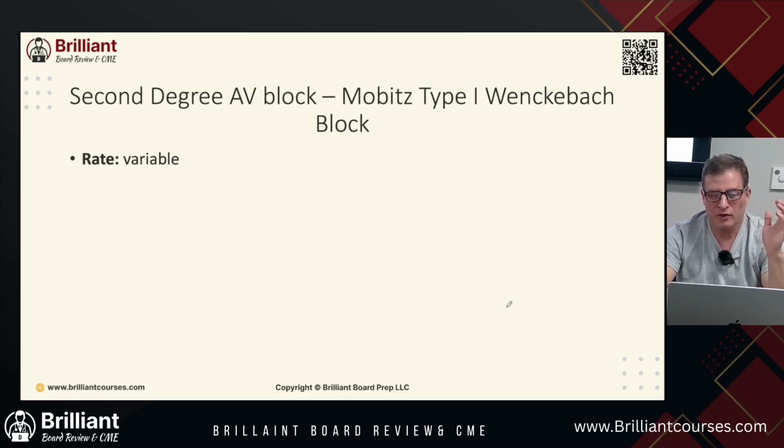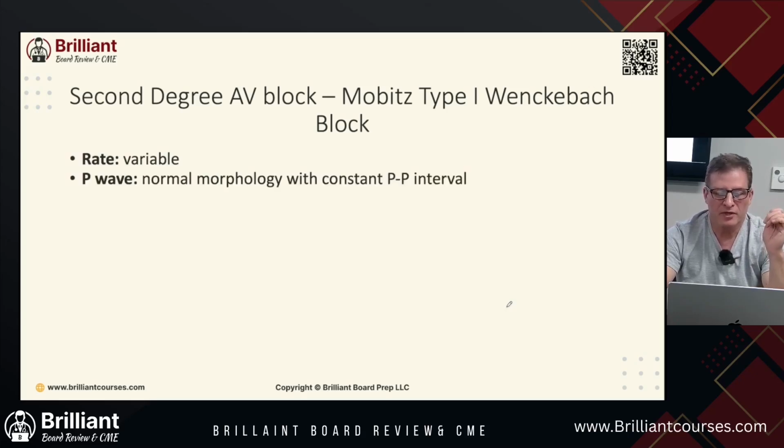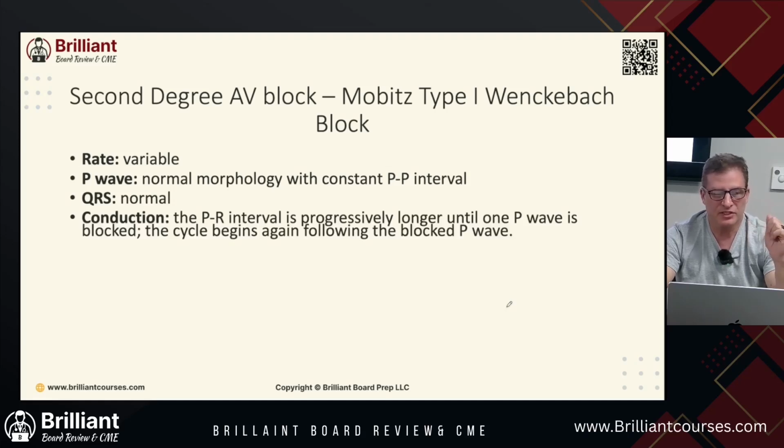All right, further discussion on the second degree AV block, Wenckebach block. The rate can be variable. You have a P wave with normal morphology with a consistent PP interval. The P wave is doing its job. The P is there, you're having the firing at the SA node. The QRS is normal. It's the conduction that's the problem: the PR interval is progressively longer until one wave is dropped. The cycle begins again following that P wave.